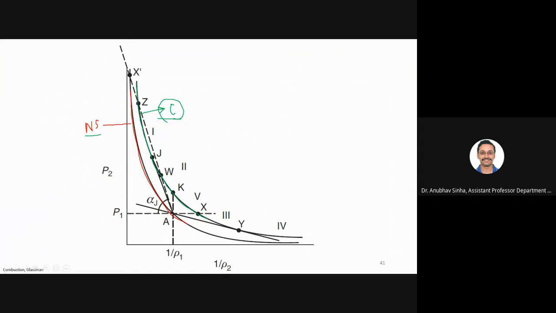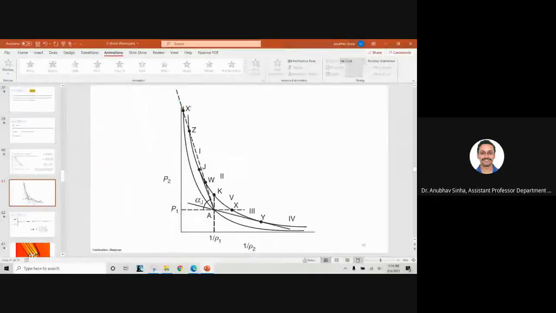Come on, you people. I don't know what happened. You have written mid-sem, right? So you must know what flow with heat transfer is. Fano or Rayleigh? Really? Correct. So that's what we are looking at here.